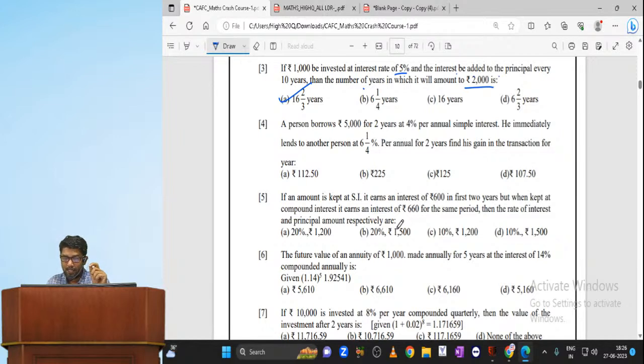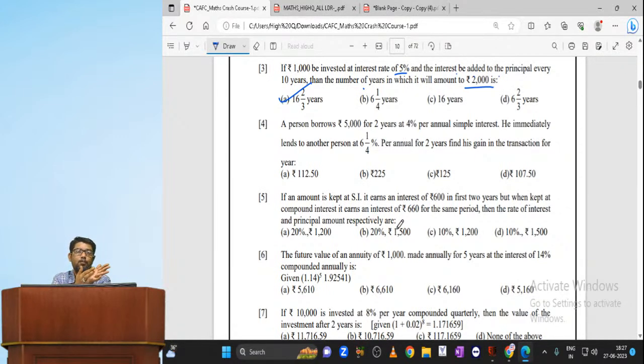The principal is how much? 1000 rupees, 5% every year. That means every year you are going to get 50 rupees. So in 10 years, 500 rupees you will earn. The original principal is 1000, and now this interest amount also will be added. From the 11th year the principal is going to be 1500 rupees. For this principal to become 2000 rupees, how many years will it take? That's what we are going to find out.